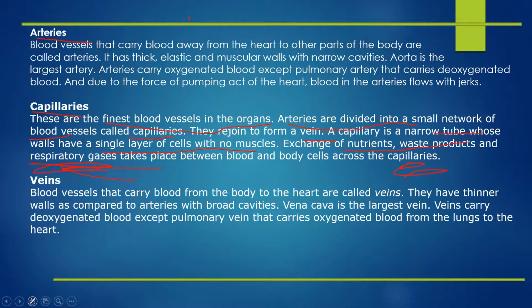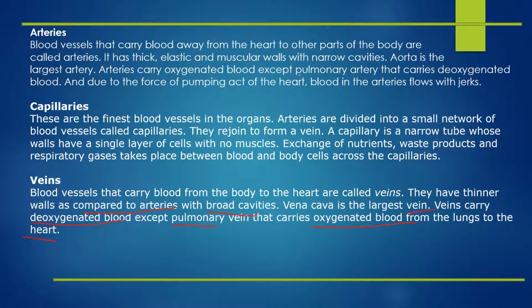Now let's move to veins. As you know, the blood capillaries rejoin to form a vein. Veins are the blood vessels that carry blood from the body to the heart, whereas arteries carry blood away from the heart. They have thinner walls compared to arteries with broad cavities. The vena cava is the largest vein, and veins carry deoxygenated blood, again with an exception: the pulmonary vein carries oxygenated blood from the lungs to the heart.